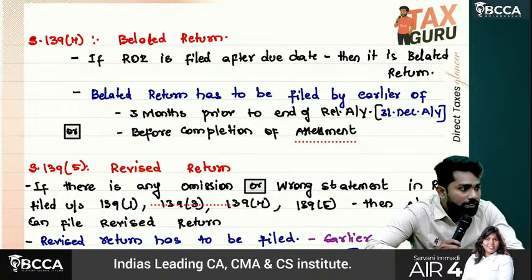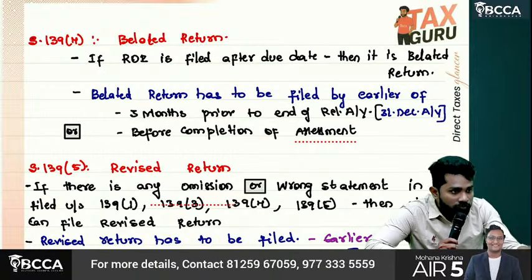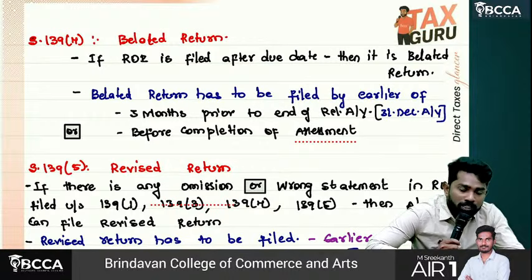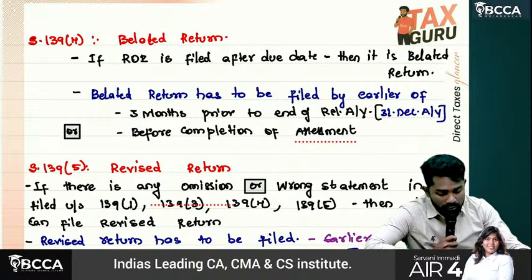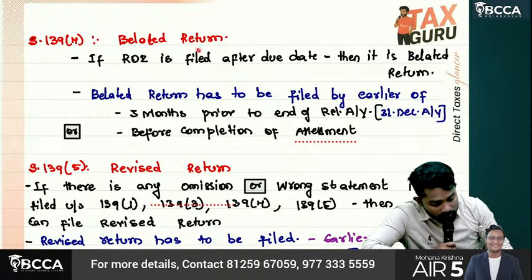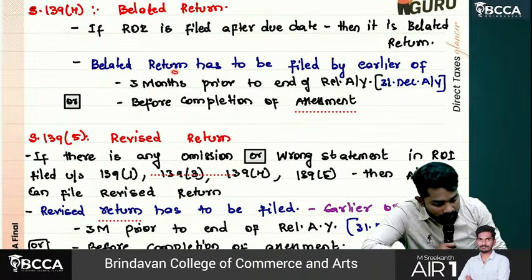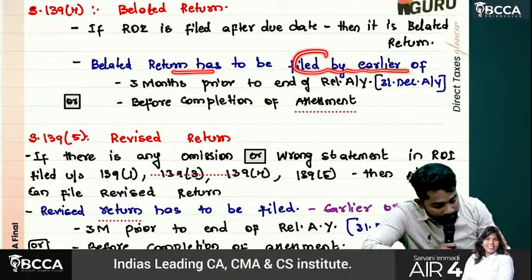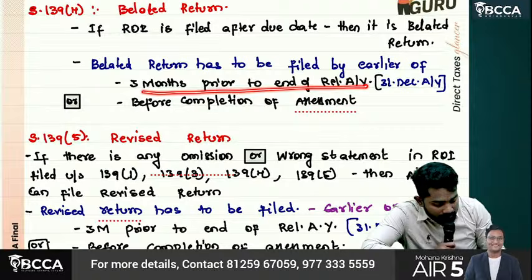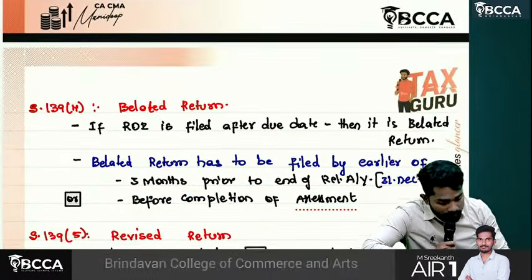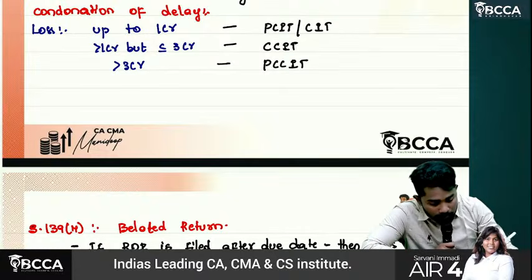First, belated return means a return filed after the due date. And such a belated return has a time limit. What is the time limit? If the return of income is filed after the due date, then it is a belated return. A belated return has to be filed by the earlier of 3 months prior to the end of the relevant assessment year or before completion of assessment. Okay, sir, what is the applicable assessment year for your exams?